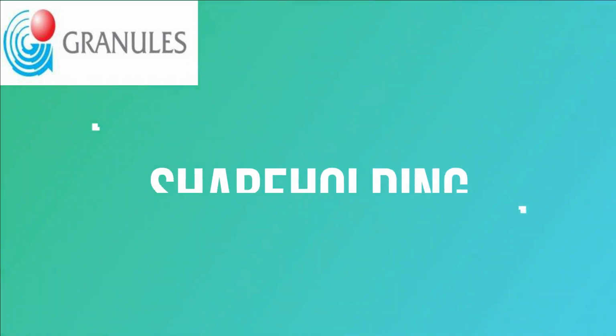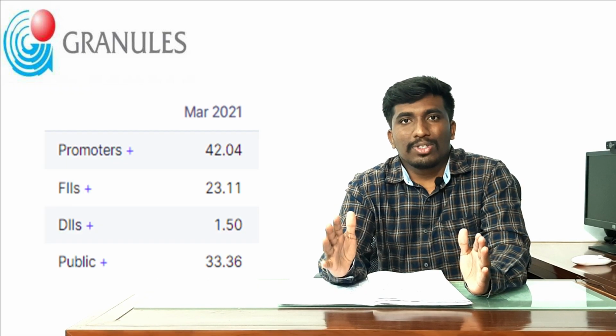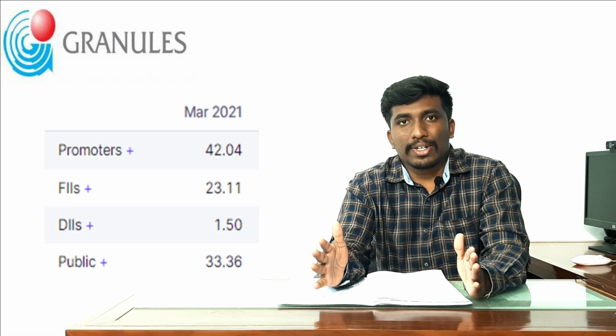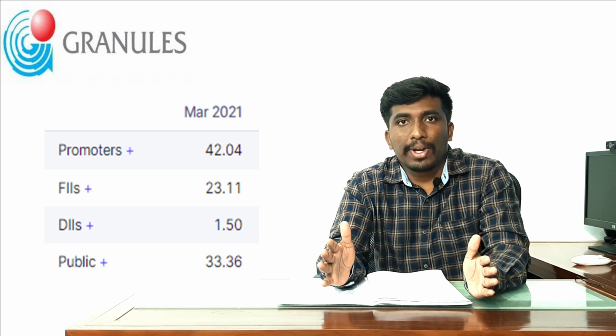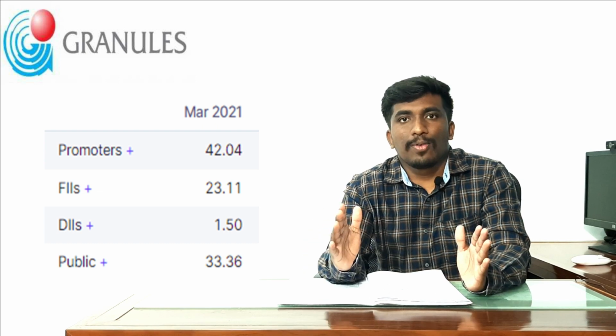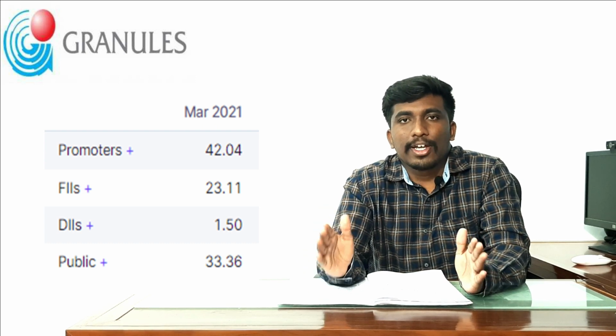Next, let us focus on the shareholding pattern of the company. The promoter is holding 42.04 percent. Next, the FIIs are holding 23.11 percent in the company. Next, the DIIs are holding only 1.5 percent.